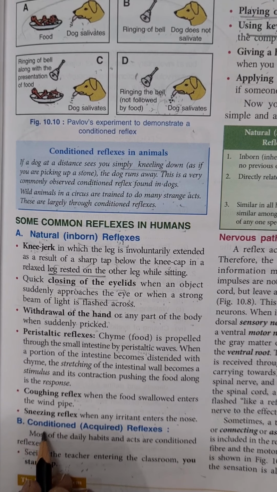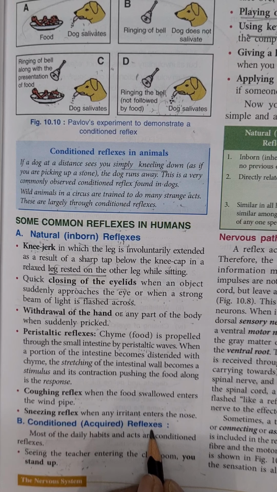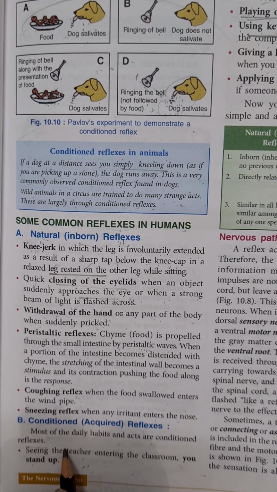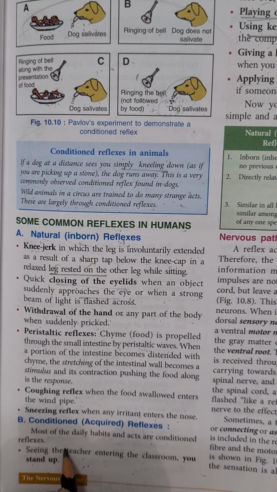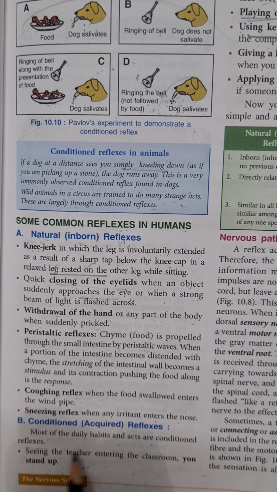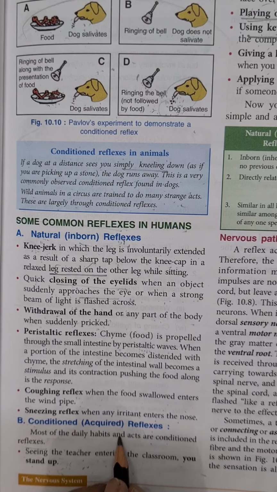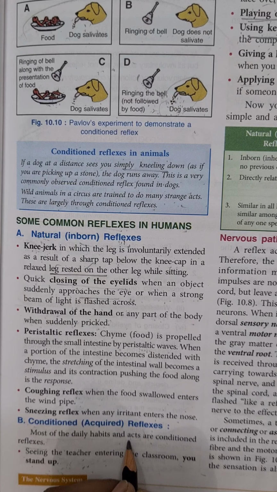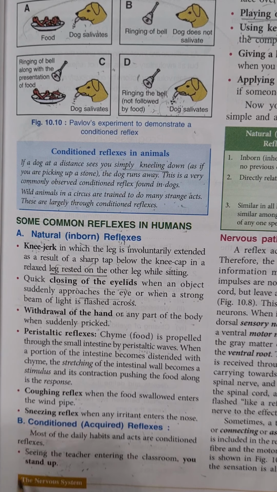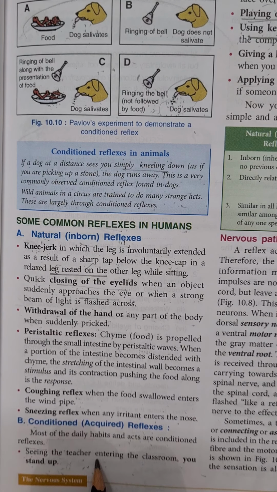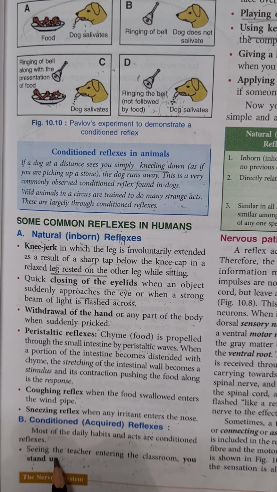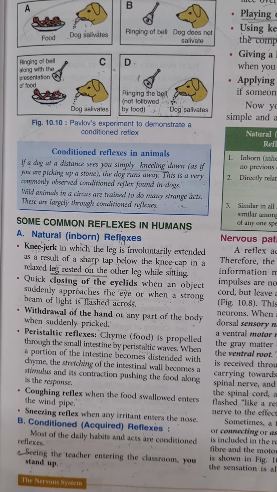Now next are conditioned or acquired reflexes. Most of our daily habits or acts are conditioned reflexes. Our daily habits, whatever we do in our routine, are examples of conditioned reflexes because we have learned them from our previous experiences. The first is seeing the teacher entering the classroom, you stand up, because you have learned it earlier. That's why you are performing this act. So this is a conditioned reflex.